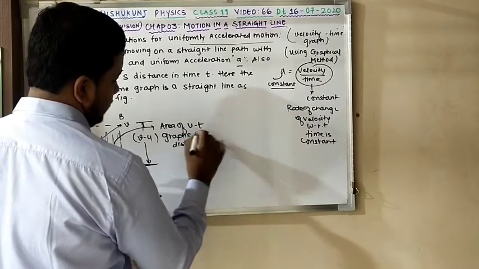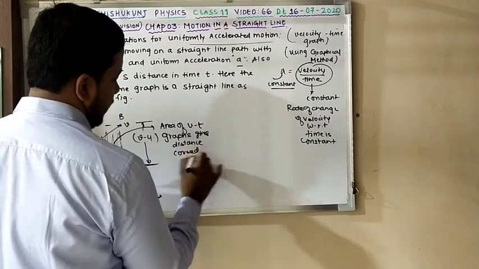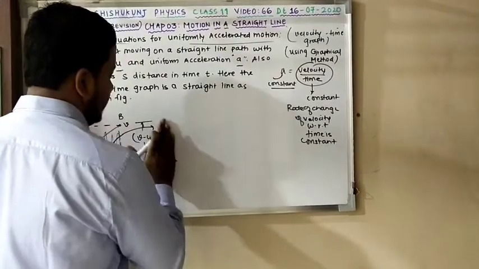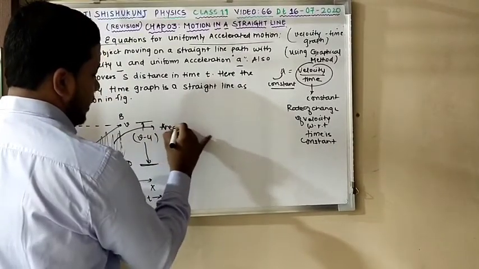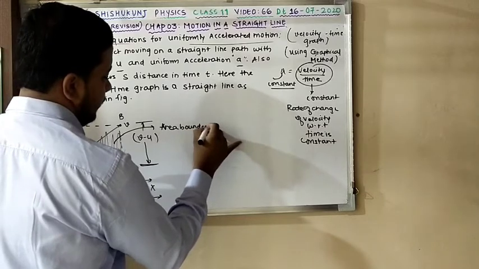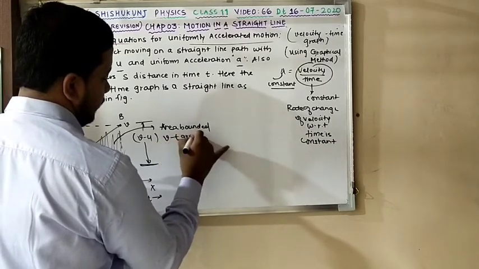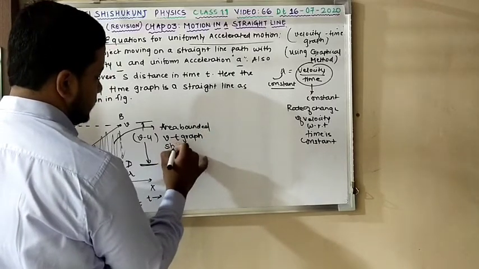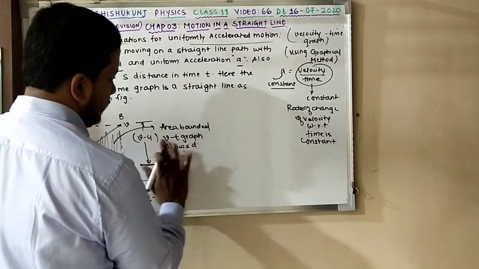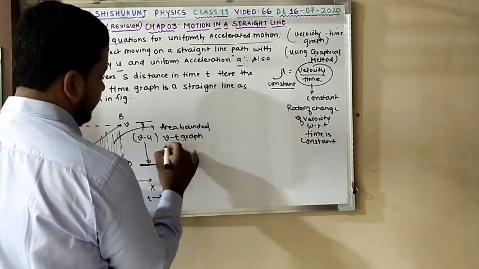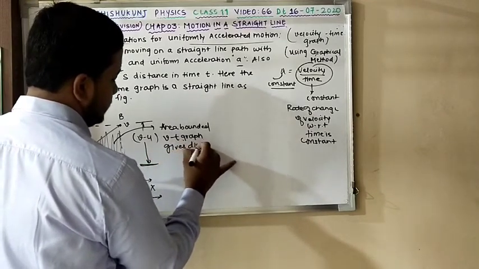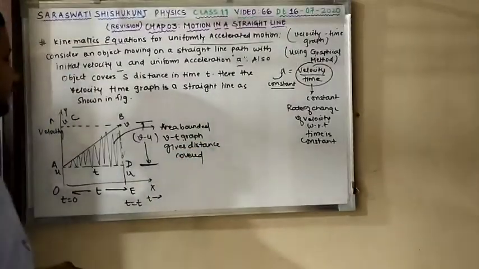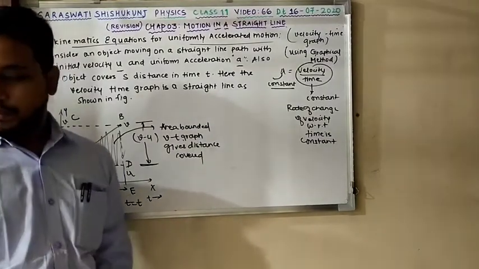Or I can more precisely write, the area bounded by the VT graph gives distance covered. Is this clear? Hope it is clear perfectly. Very well. Fine. So moving ahead,